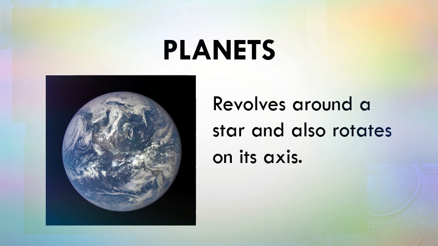A planet is a celestial body that revolves around a star and also rotates on its own axis. Planets follow a regular elliptical path around the Sun called orbits. For a celestial body to be classified as a planet, it must do three things. It must orbit a star, it must be big enough to have enough gravity to force it into a spherical shape, and it must be big enough that its gravity has cleared away any other object of similar size near its orbit around the Sun.